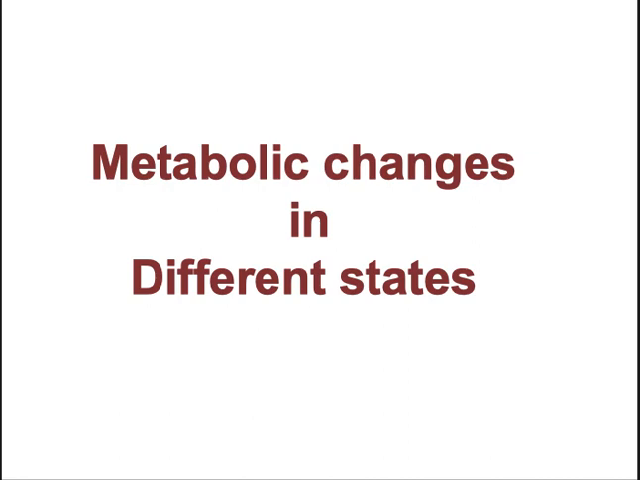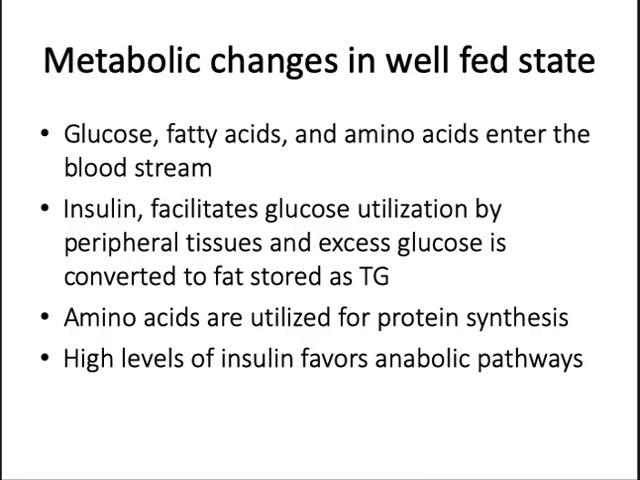So first we'll go on to the well-fed state. Glucose, fatty acids, and amino acids are absorbed during the well-fed state and enter into the bloodstream. Insulin facilitates glucose utilization by the peripheral tissues, and excess glucose is converted to fat and stored as triglycerides. Amino acids are utilized for protein synthesis, and high levels of insulin favor the anabolic pathways.